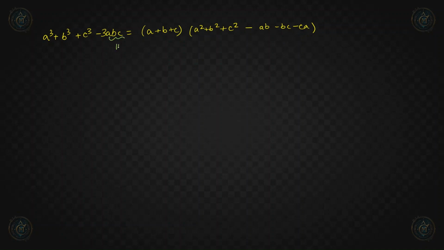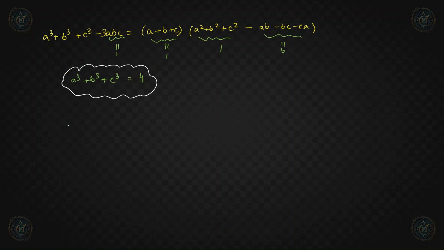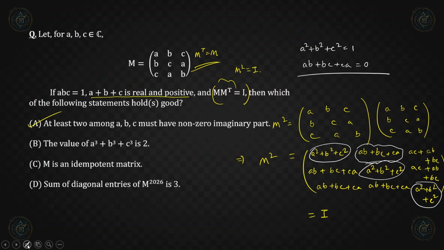This abc is equal to 1, this a plus b plus c is equal to 1, right? a square plus b square plus c square is equal to 1, and then we have this equal to 0, right? So if we try to find this a cube plus b cube plus c cube, if we calculate 3 plus 1, right? So 4. So we have this value equal to 4. That means option B is wrong, right? This should be 4. Then let us check option C.